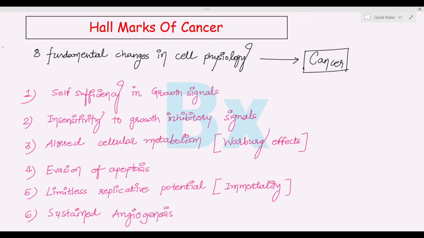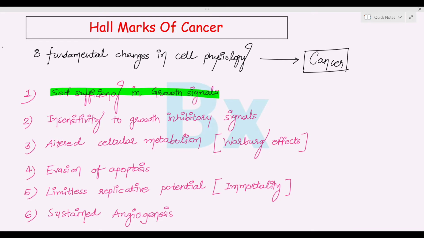Today we are going to discuss the hallmarks of cancer. There are 8 hallmarks of cancer. First is self-sufficiency in the growth signals. It means the cell will grow by its own signals. They will not depend on others for growth signals. They will synthesize their own growth signals.